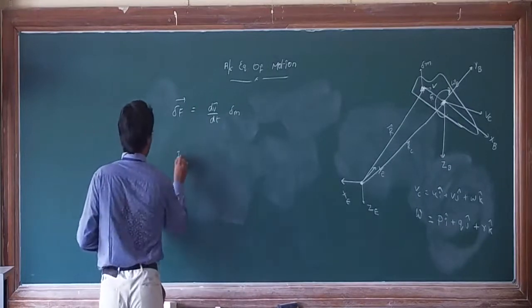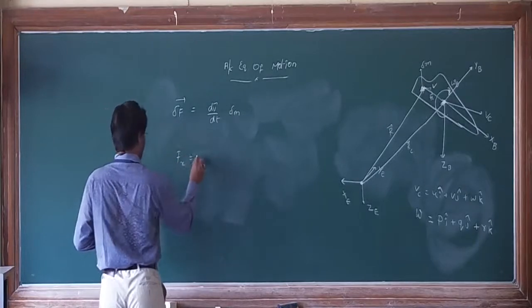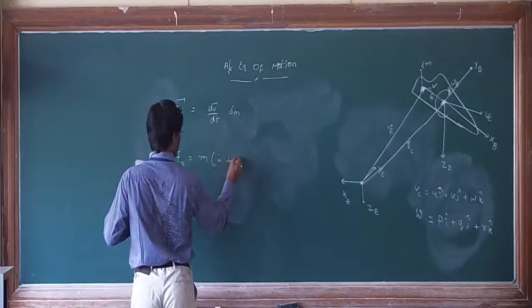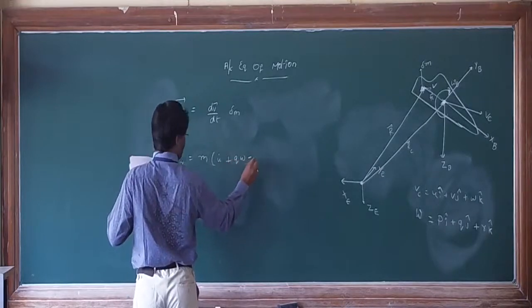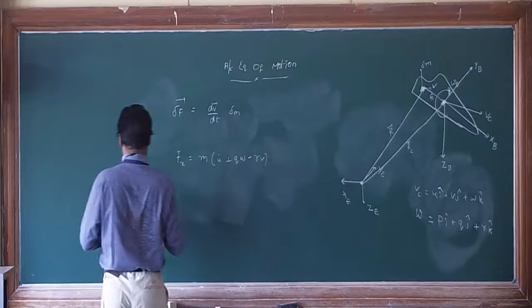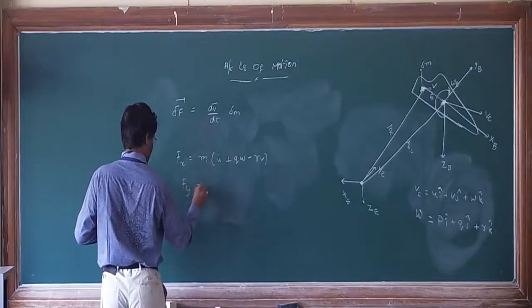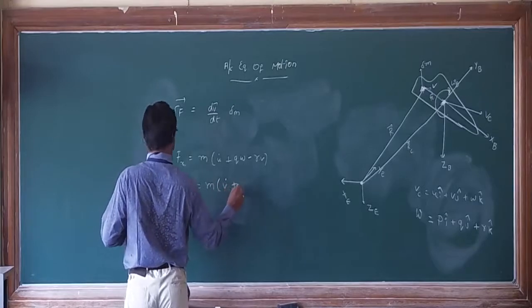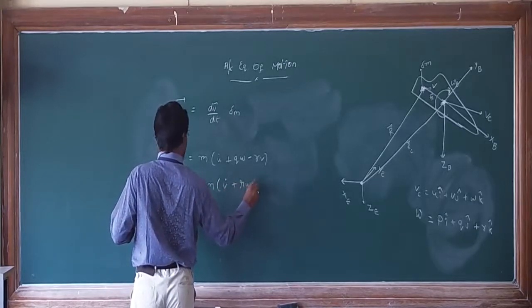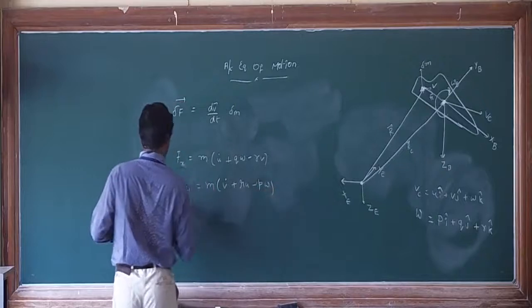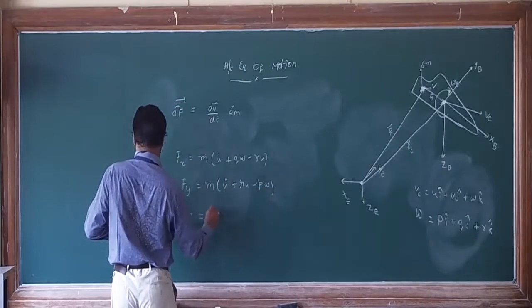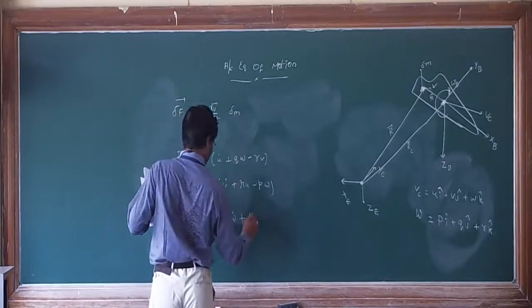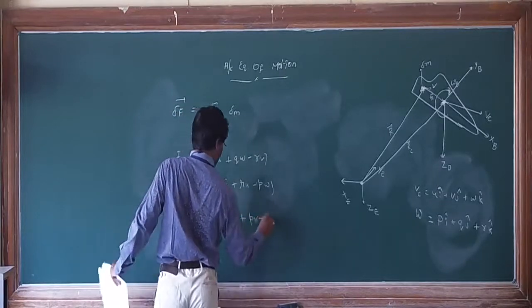Fx is equal to m into (u dot plus qw minus rv). Fy is m into (v dot plus ru minus pw). Fz is m into (w dot plus pv minus qu).